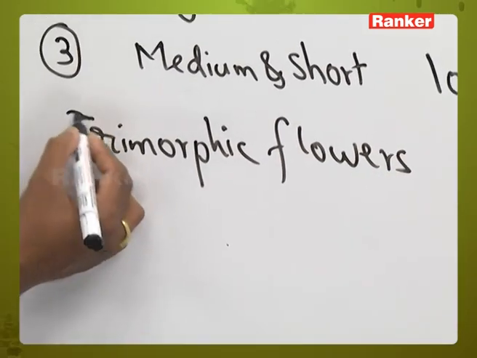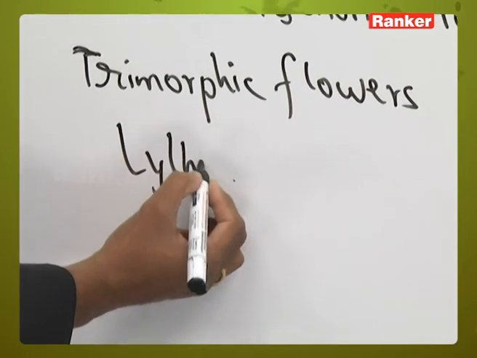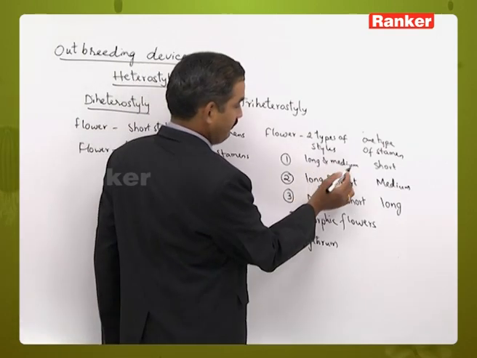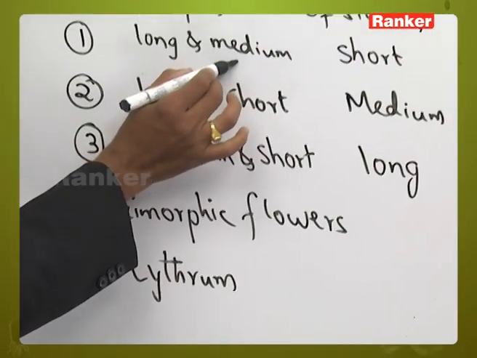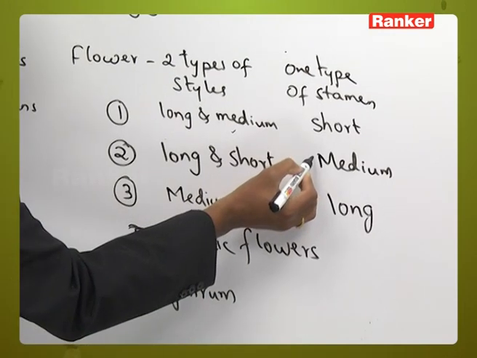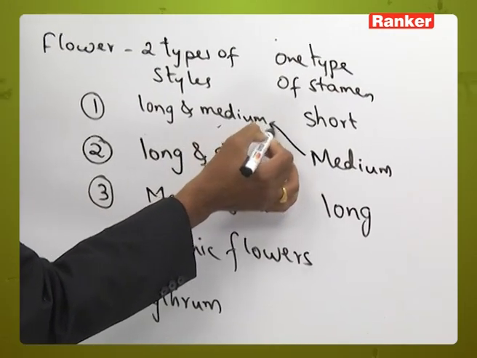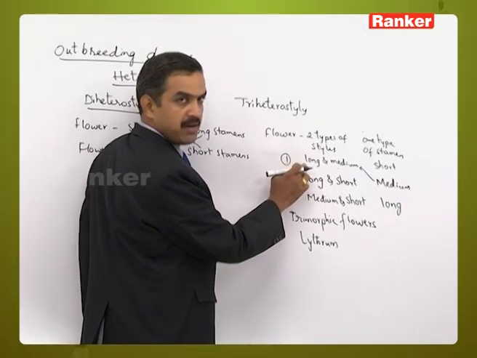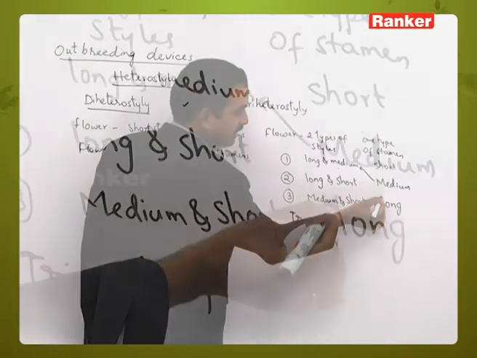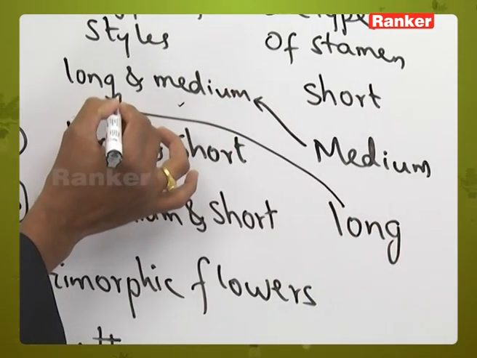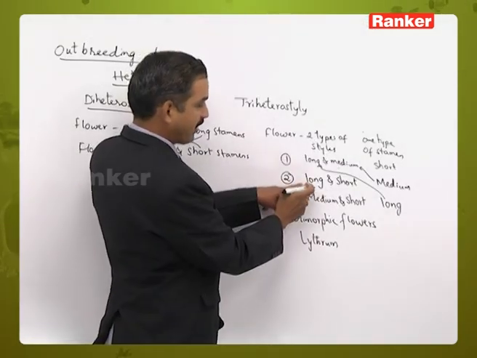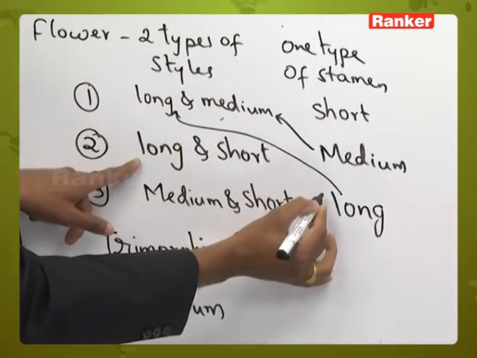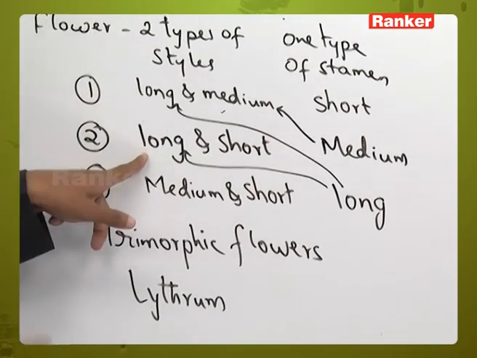So this can be seen in examples like Lythrum. And here the medium sized styles present in this flower can receive the pollen grains from the medium sized stamens of another flower. In the same way, the long styles of this first flower can receive the pollen grains from the long stamens of other flower. Here in the second one also, the long sized styles can receive the pollen grains from long stamens of other flower.